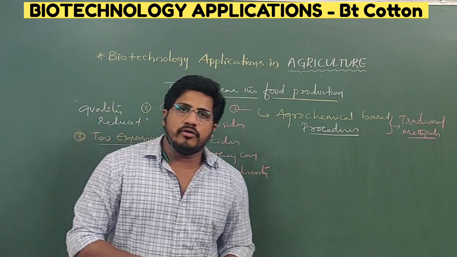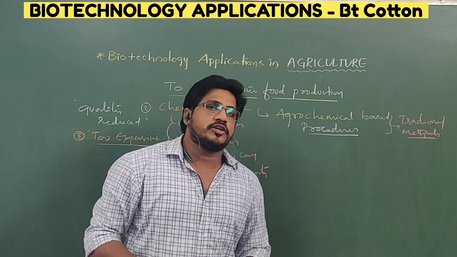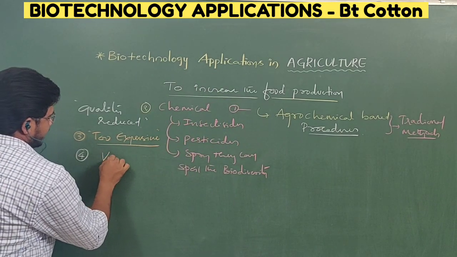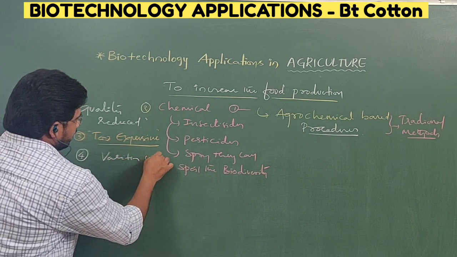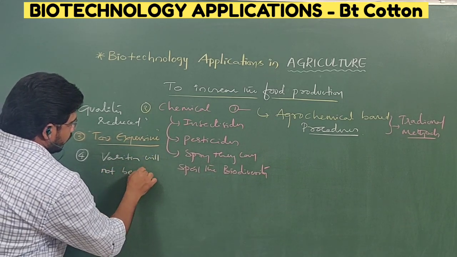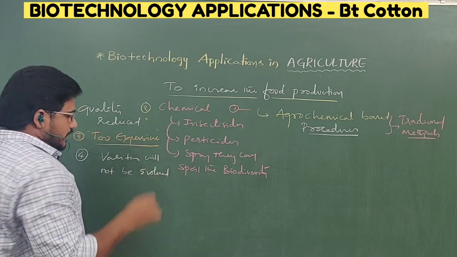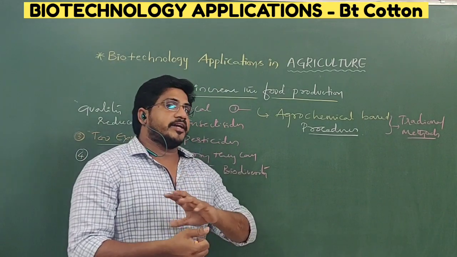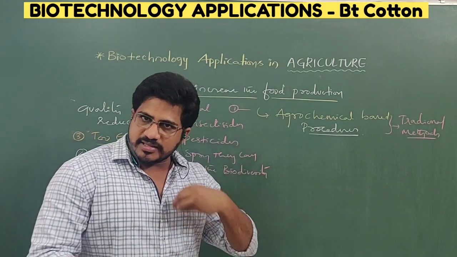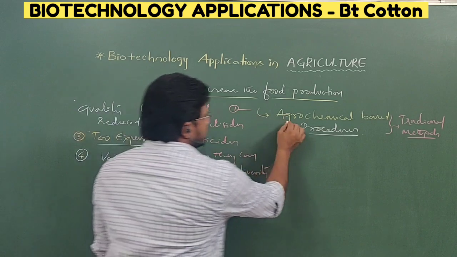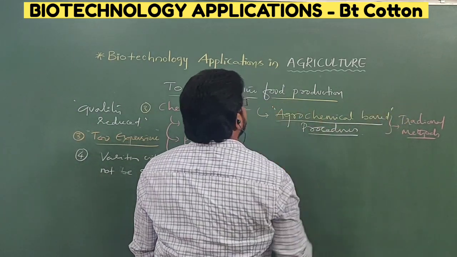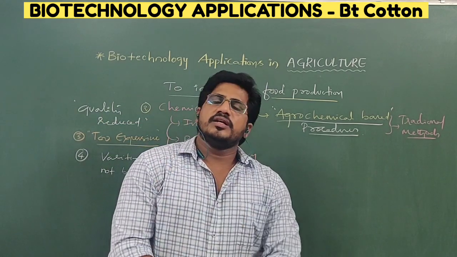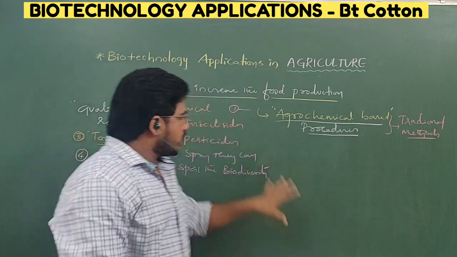Sometimes the profit is lesser than the amount they invested on the fertilizers. And the fourth one is that varieties will not be evolved. That is the reason agrochemical based processes failed, so that biotechnology could evolve and a necessity was initiated.